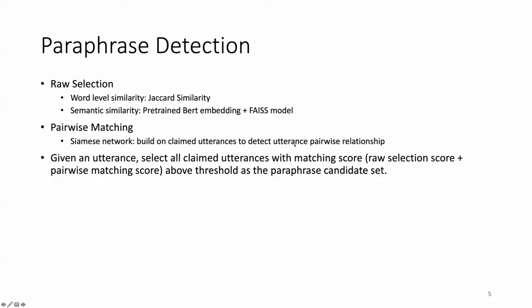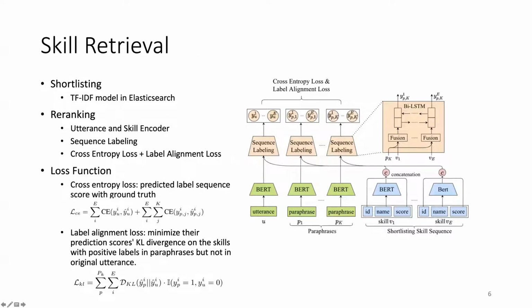For each unclaimed utterance, we calculate the pairwise similarity for all the claimed utterances, and then we select the claimed utterances with matching score. The matching score includes the role selection score plus the pairwise matching score, and only the claimed utterances above the threshold will be counted as paraphrase candidates, and those will be used for the skill retrieval part. And the skill retrieval system contains, as I mentioned, two steps.